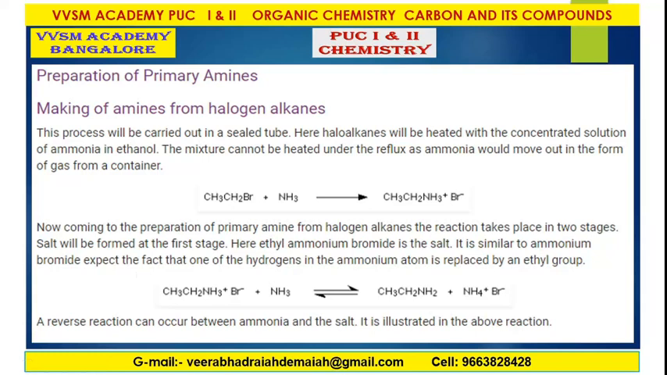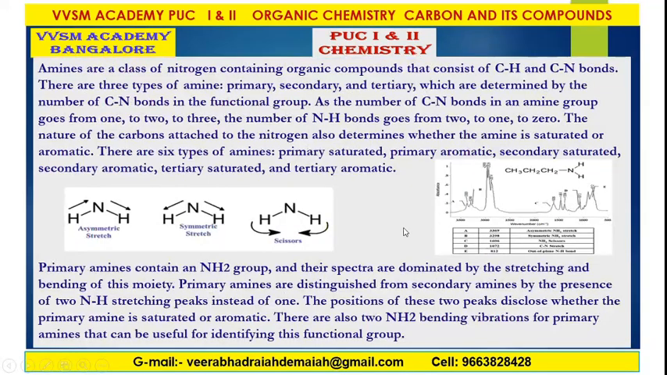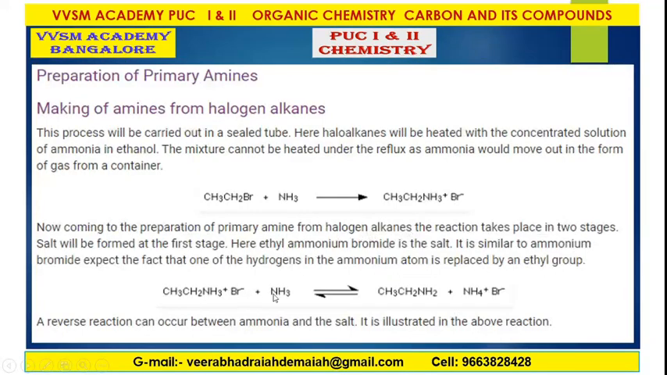Therefore, the ammonia again combines with the ethyl ammonium bromide, giving ethylamine and ammonium bromide. In the net reaction, the ethyl ammonium bromide cancels out, and if you add up the two steps, you will get ethylamine and ammonium bromide. A reverse reaction can occur between ammonia and the salt, as illustrated in the above reaction. It is a reversible reaction.